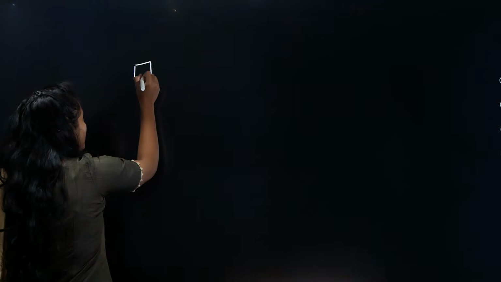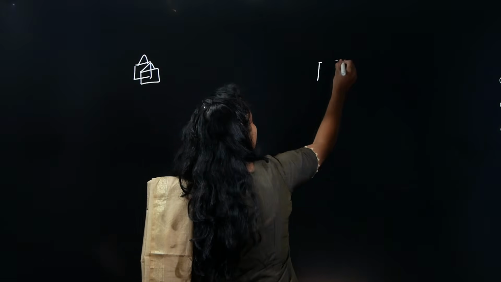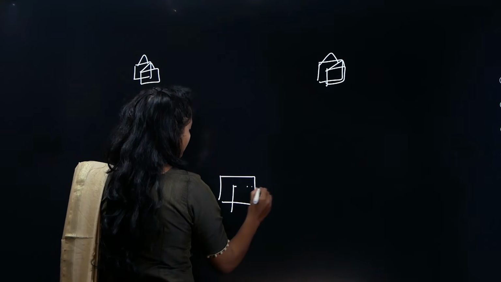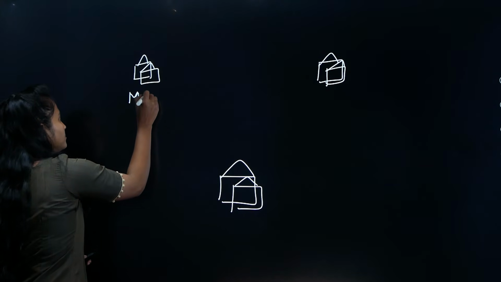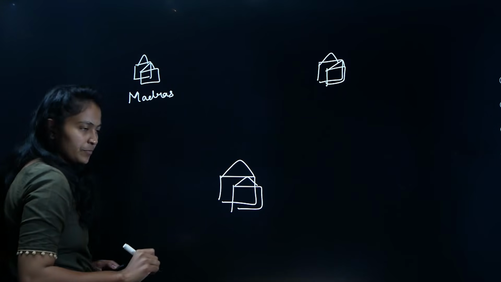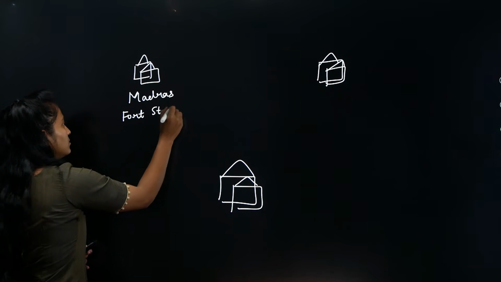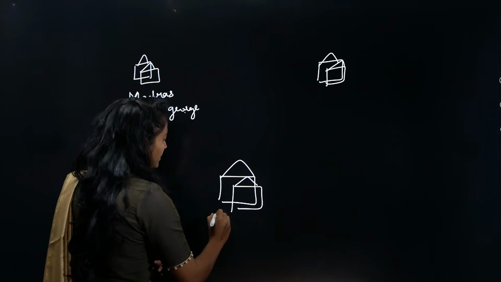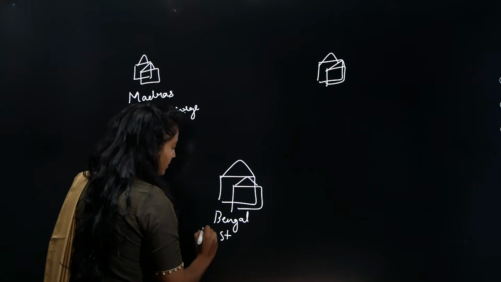Now, see, what used to happen here is there are three important factories, okay? This is one factory, okay? This is one more factory here, and there's one more factory here. Please try and understand, this is your Madras, okay? And what is that factory name? It is called as Fort St. George, right? Similarly, this is the factory in Bengal or in Calcutta, right? This is called as Fort Williams, not St.